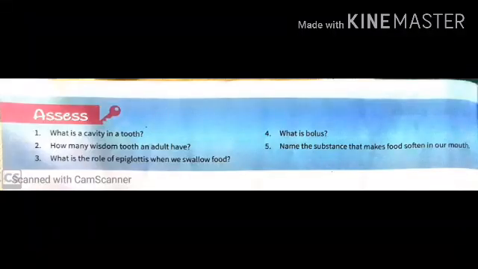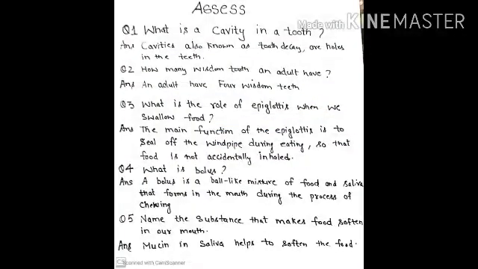Next is SS. Here are some questions for you. First question is, what is a cavity in a tooth? So the answer is, cavities, also known as tooth decay, means holes in the teeth. Now the second question is, how many wisdom teeth does an adult have?